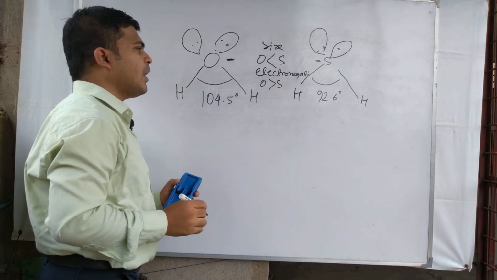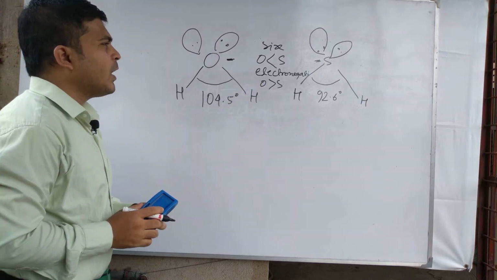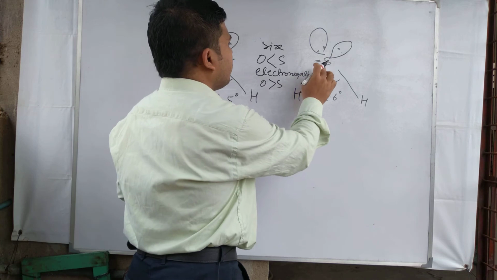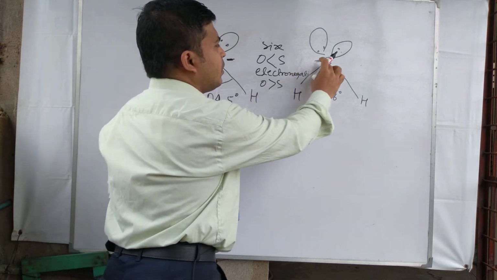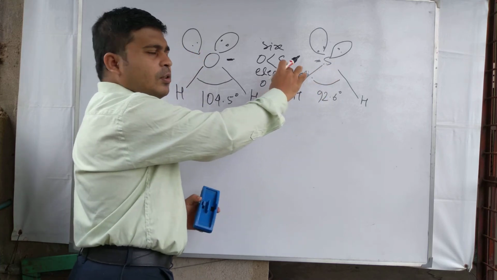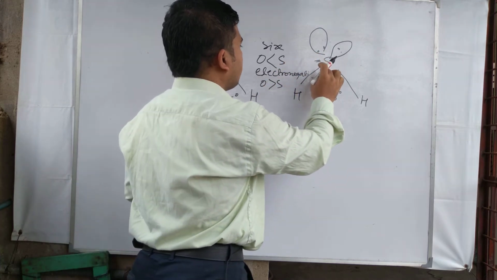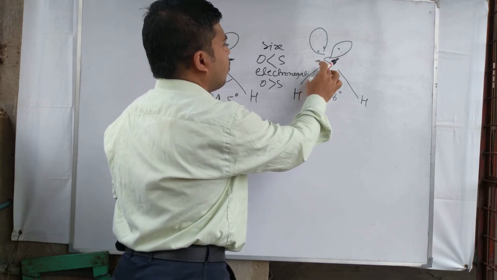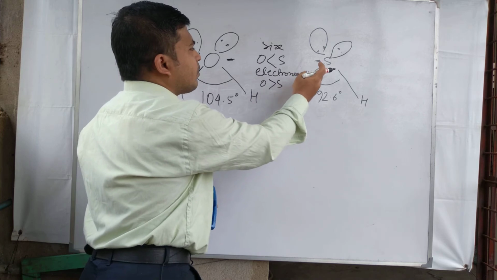Oxygen is a more electronegative atom than sulfur, so in the sulfur-hydrogen bond, the bond elongates because of the lower electronegativity and greater size of sulfur.